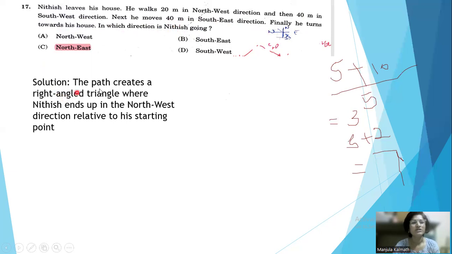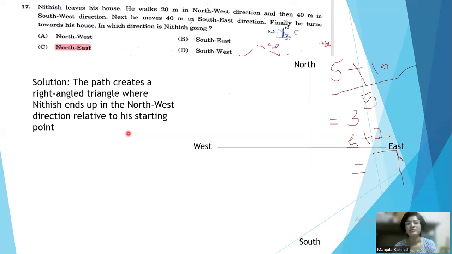Here the path creates a right angle triangle. So first we need to draw it. In order to draw, we have some basic techniques; just follow me as I explain. The first thing is to specify the directions. Just a minute, I'll remove this.